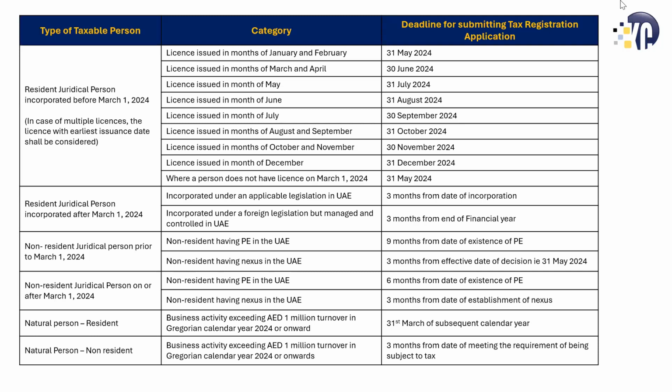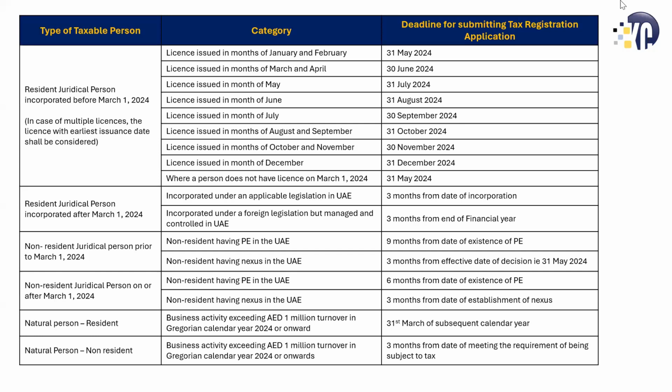Then there are companies which are incorporated under foreign legislation, but are managed and controlled in the UAE. For them, they have given 3 months from the end of the financial year. Now it would seem that they have been given a very big deadline, because if, let's say, their financial year is January to December, then this would mean 3 months from the end of it, which would be 31st March 2025. The reason for this is that it is a very sensitive topic, because a lot of companies need to do this evaluation of the place of effective management for their companies which are not incorporated here in the UAE.